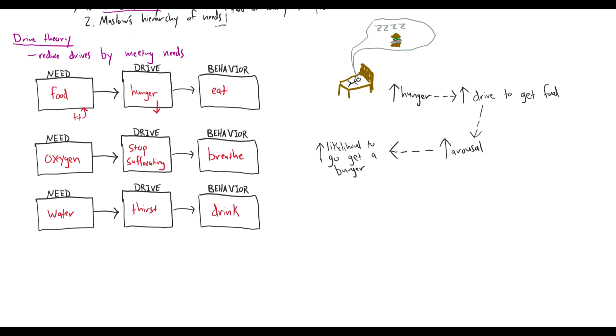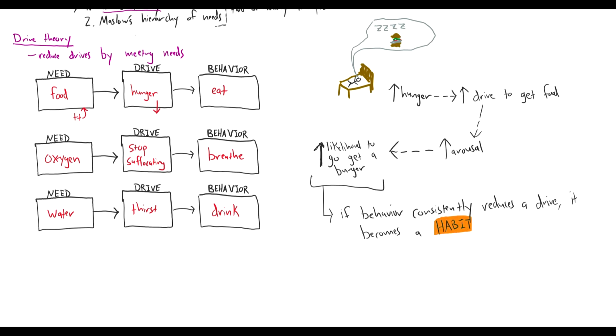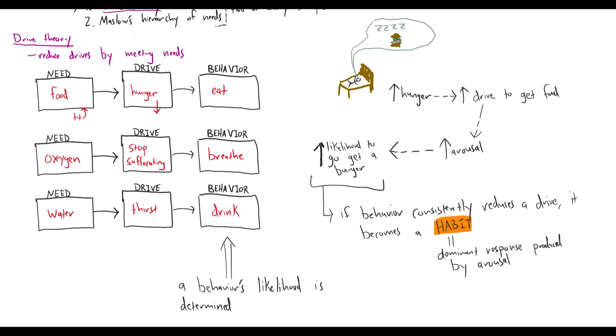So if we see that this behavior consistently reduces a drive, and you're doing this many nights a week, you're waking up and you're going to get food, we say that this behavior becomes a habit. This habit is defined as your dominant response that's produced by arousal. When we look at the resulting behavior, we say that that behavior's likelihood is determined by the drive, how strong of a drive is present, and by the habit, how much of a habit has been formed by the individual.